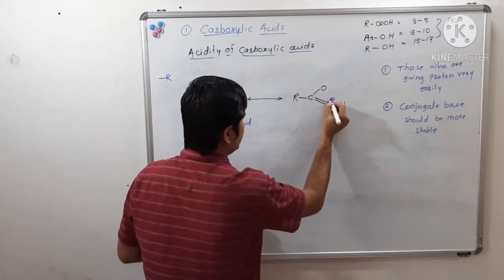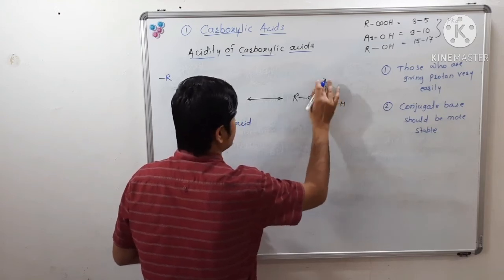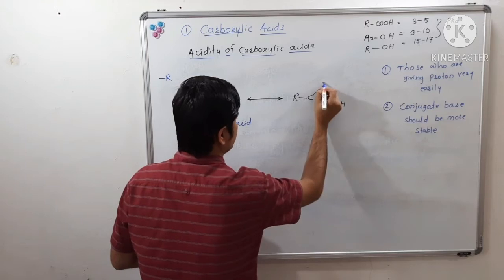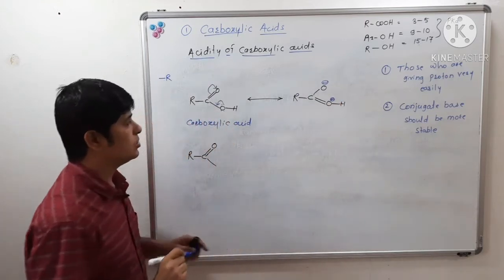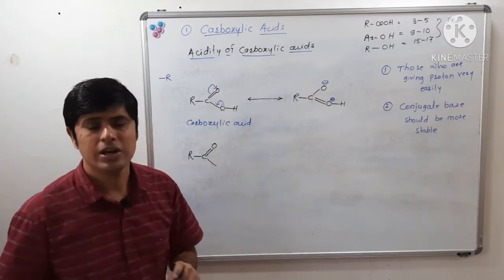So we will get a resonating structure like this. This oxygen will have a positive charge now, and this oxygen will have a negative charge.